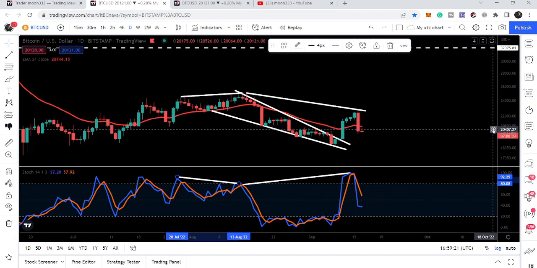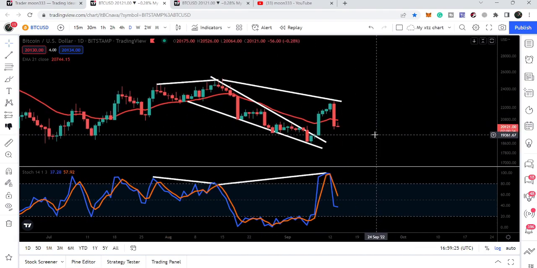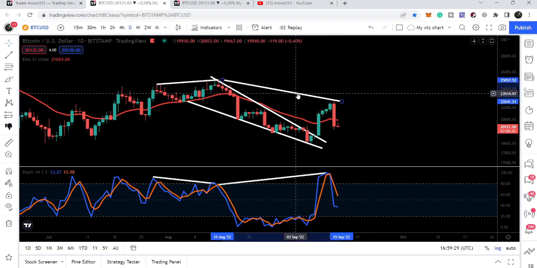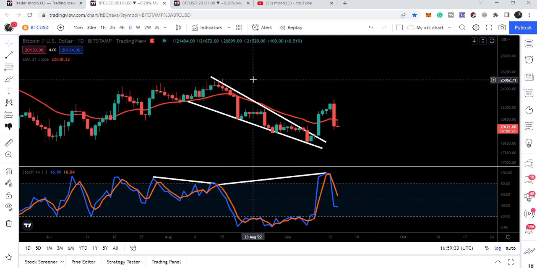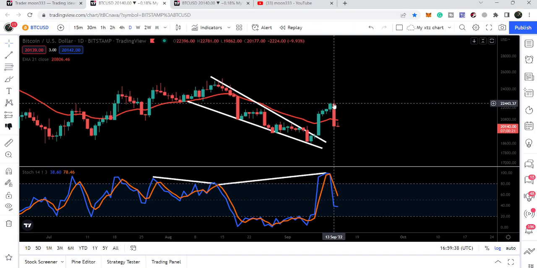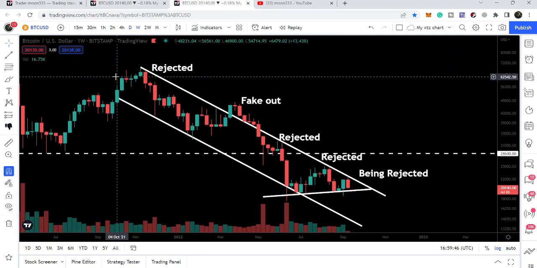However, we have broken out this resistance of the falling wedge pattern, and if we take a look at the target, the expected target was here at the top of the wedge. That was approximately at $25,000, and right now you can see after this breakout the price line has so far rallied up to $22,780.